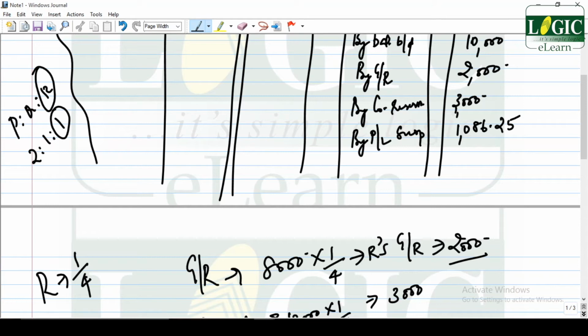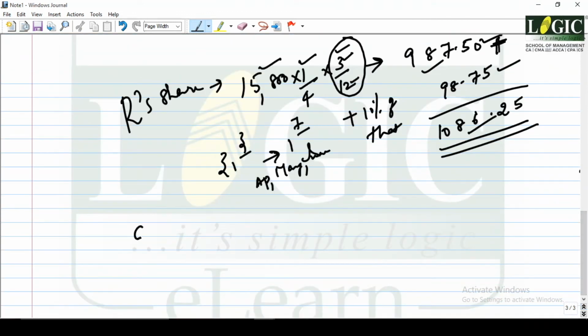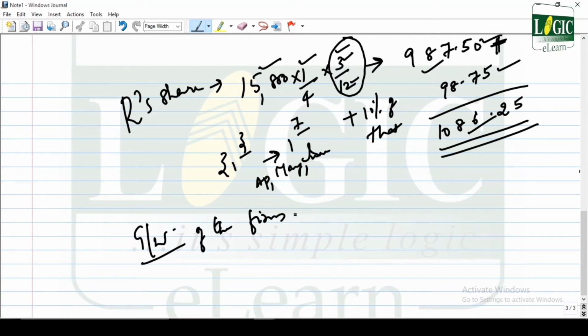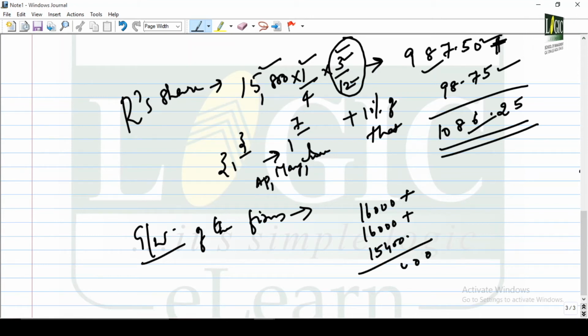Okay, now the last item, by way of goodwill, his proportion of the total profits for the 3 preceding years. That is, goodwill is to be calculated on the basis of the goodwill of the firm. How much? His proportion of total profits for the 3 preceding years: 16,000 plus 16,000 plus 15,400, that is 47,400.